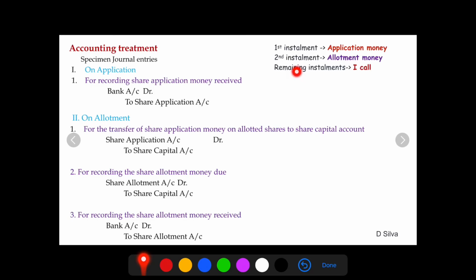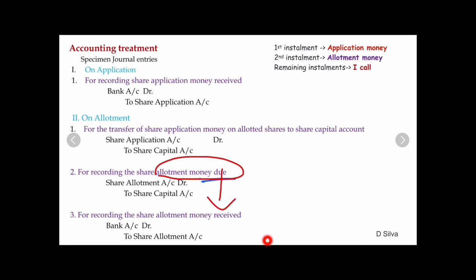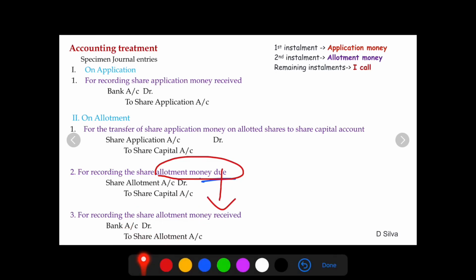Now we have the second installment. We need to receive the allotment money. Before receiving the allotment money, the money is still due, or pending. When the money is still due, the journal entry will be share allotment account debit to share capital account. And when you receive the allotment money, the journal entry will be bank account debit to share allotment account. So you're receiving the allotment money through the bank account.